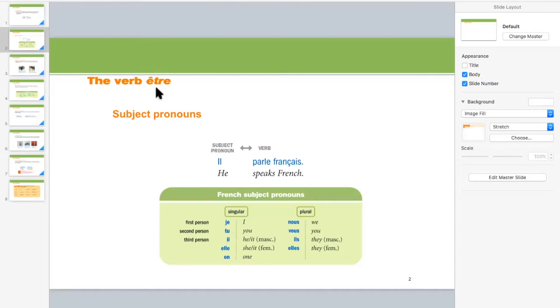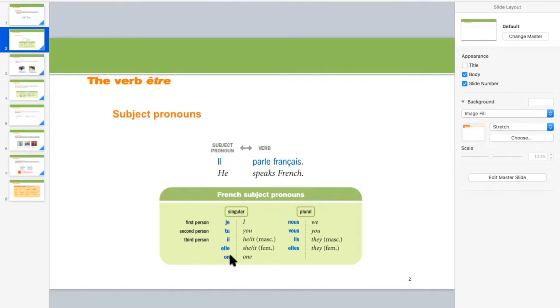In this lesson, we are going to learn about the verb être. If I translate the verb être, it actually means to be in French. Let's look at the subject pronouns here. What do subject pronouns mean? What is I, you? So here are the subject pronouns.